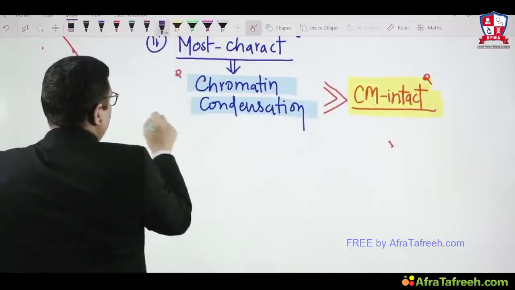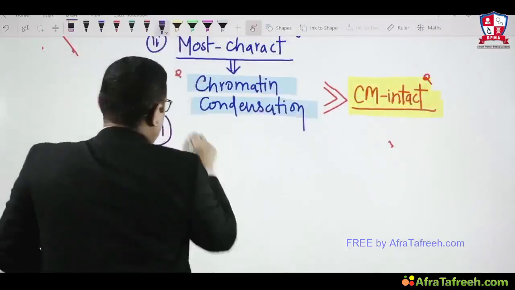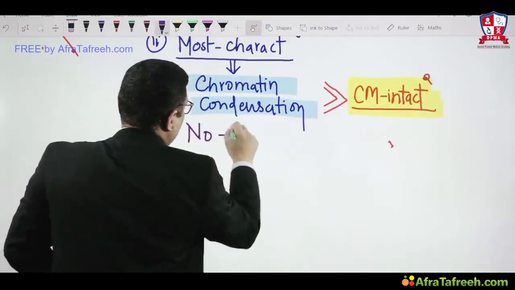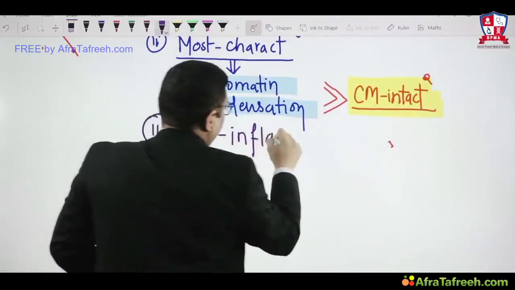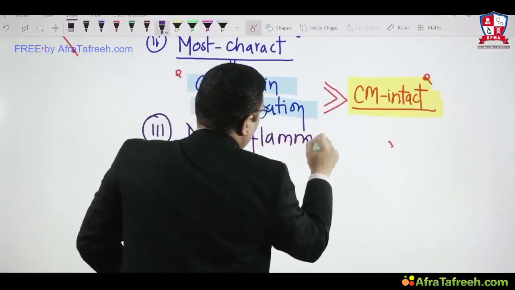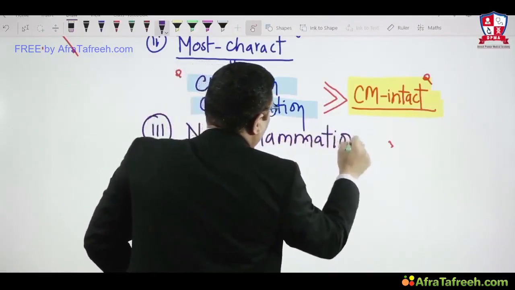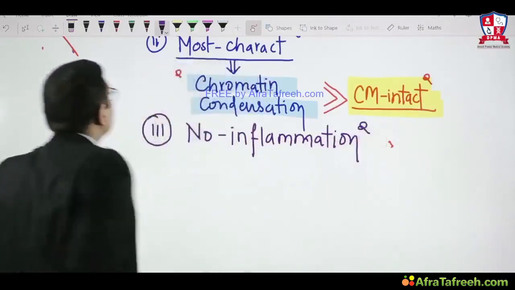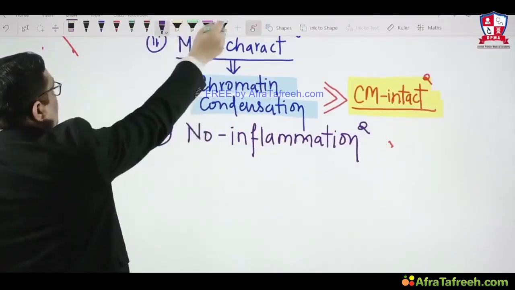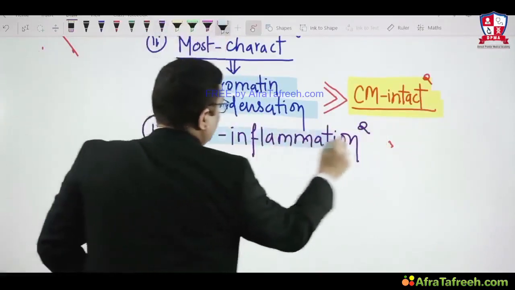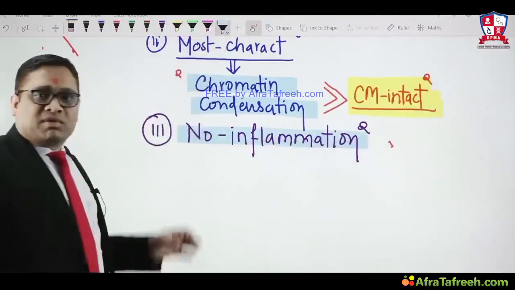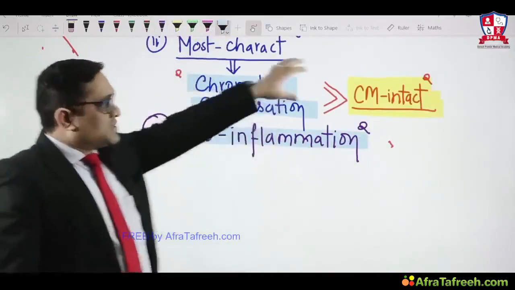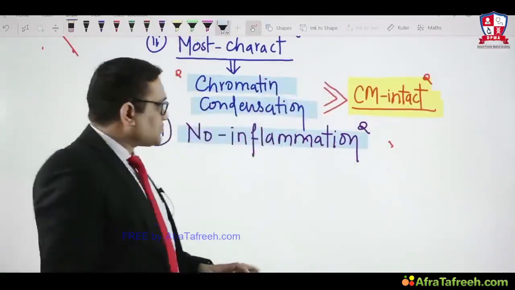Now you can see that because the cell membrane is intact, there will be no inflammation. That is why no inflammation is seen in apoptosis. That was the AIIMS question in 2014: no inflammation will be seen in apoptosis because the cell membrane is intact, right?